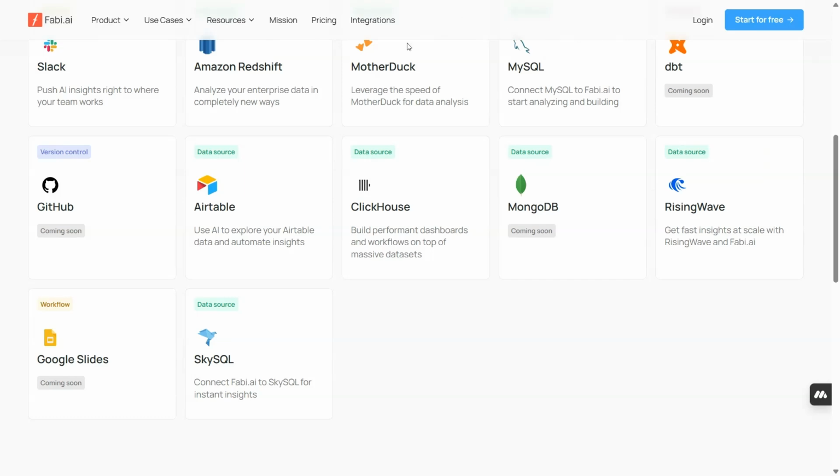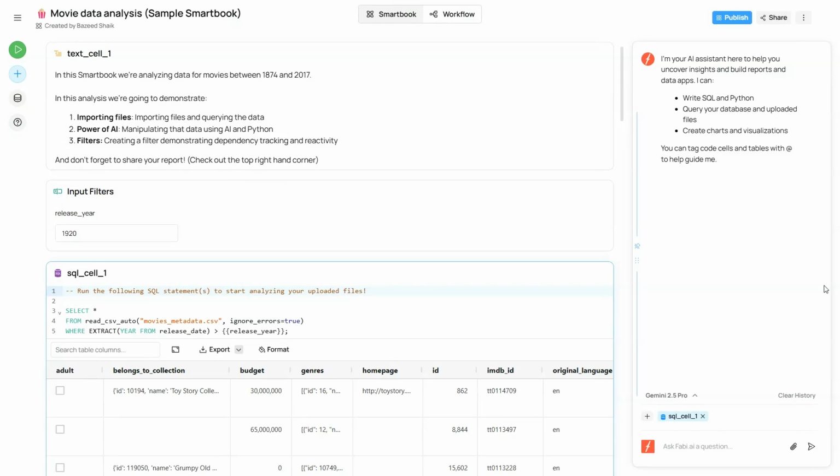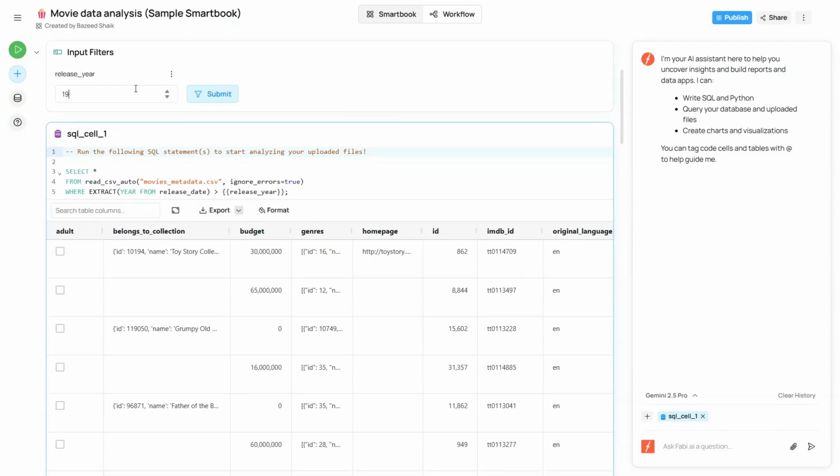How it works. Fabi lets you connect your spreadsheet, whether it's Google Sheets, Excel, or even a SQL database, and turns it into a smart dashboard. It understands your data structure, analyzes trends, and gives you insightful summaries, visual reports, and even explanations, all powered by AI. It's like having your own personal data analyst working around the clock.